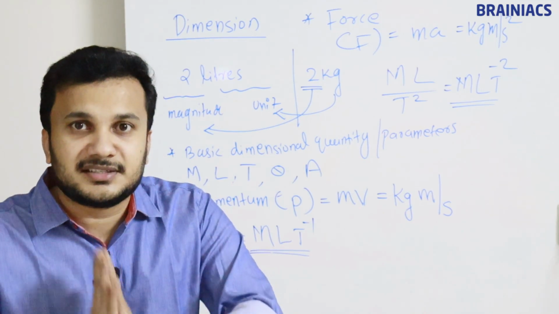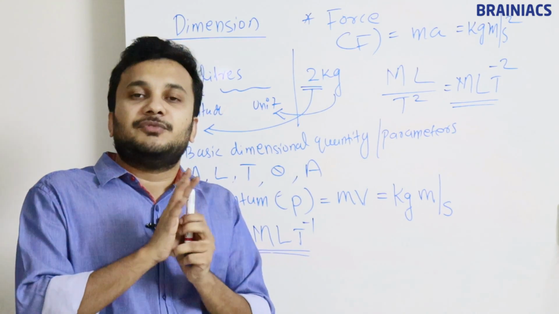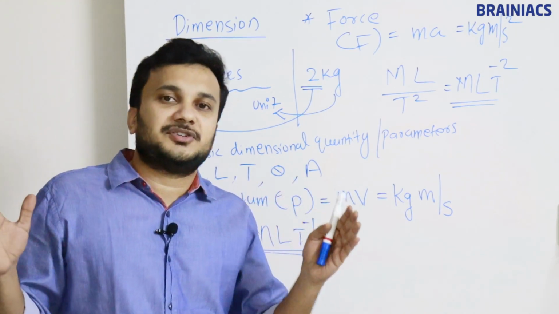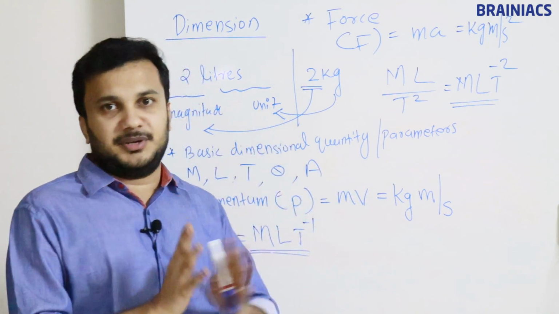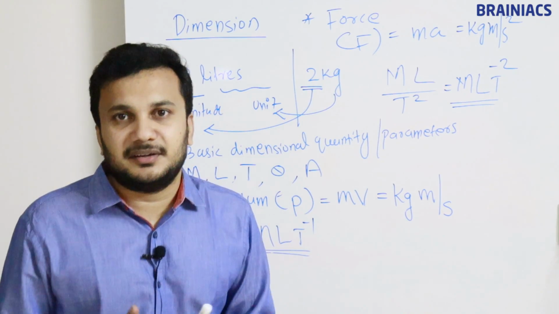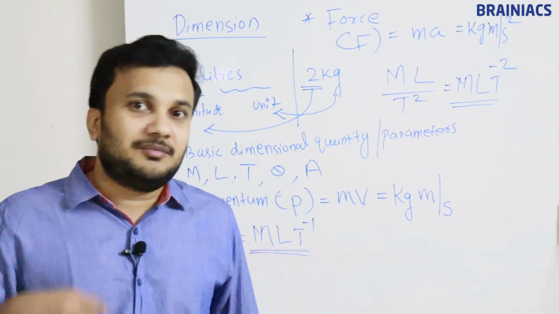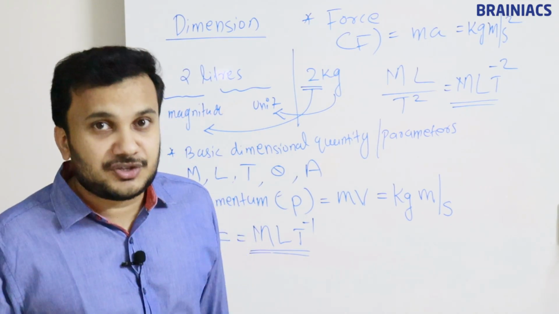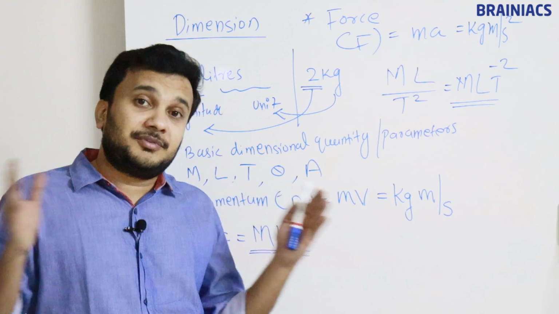In entrance examinations, they will give you one parameter and ask which of the following is the correct representation of the dimension formula. This way the questions will be coming from this topic alone. Now we'll take some parameters one by one, from a list, and try to derive the dimension formula for each parameter.